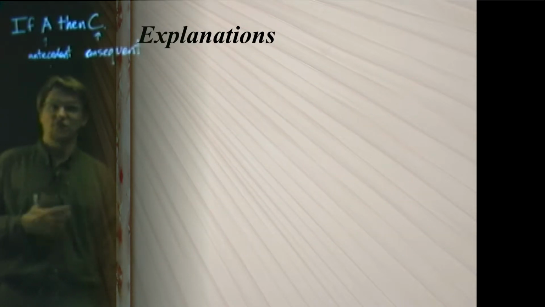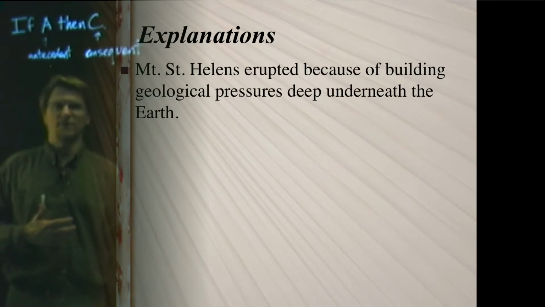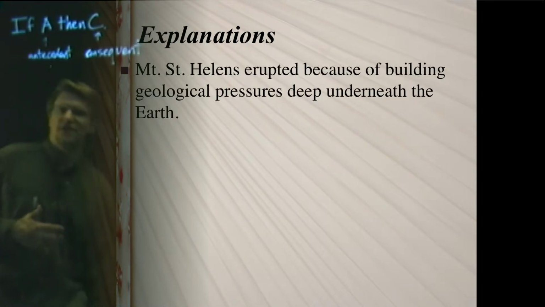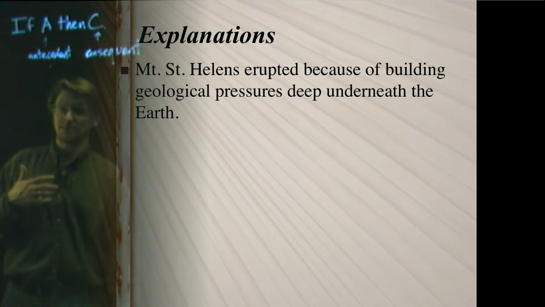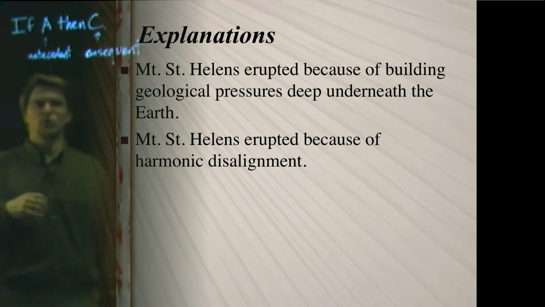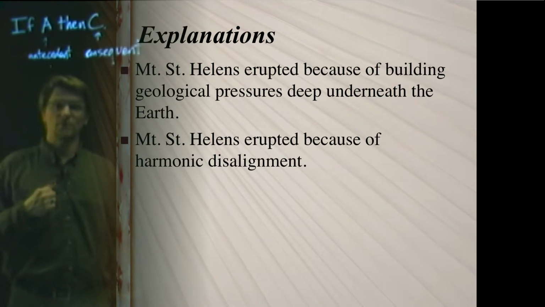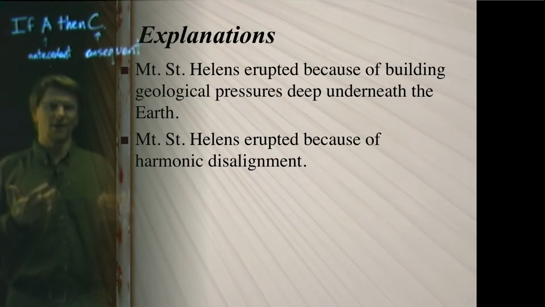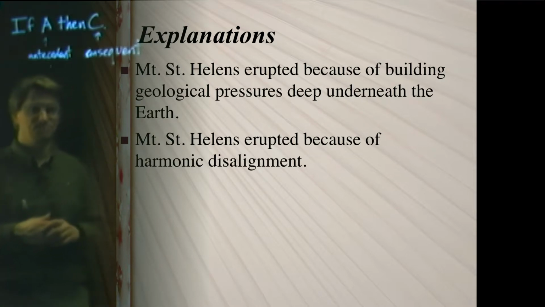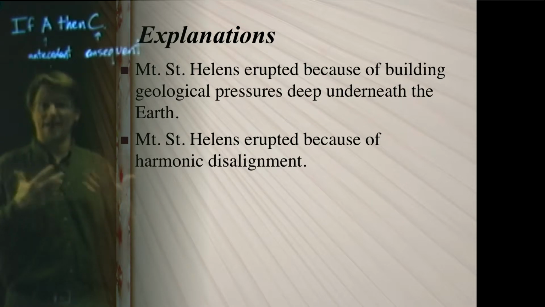All right, and so finally, we can move on to explanations, the last type of non-argument. Let me give you a couple quick examples of explanations. We have Mount St. Helens erupted because of building geological pressures deep underneath the Earth, versus Mount St. Helens erupted because of harmonic disalignment. I'm talking here, by the way, about the big 1980 eruption that took off the top of the mountain. Both of these are attempts to explain why that happened.